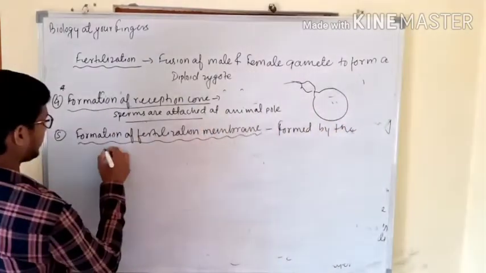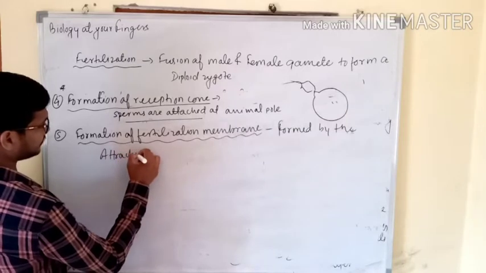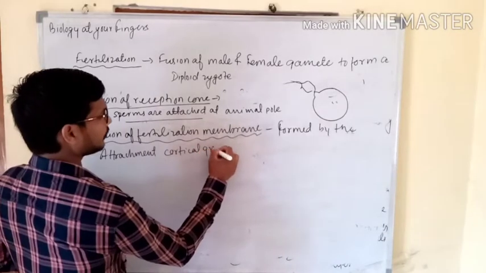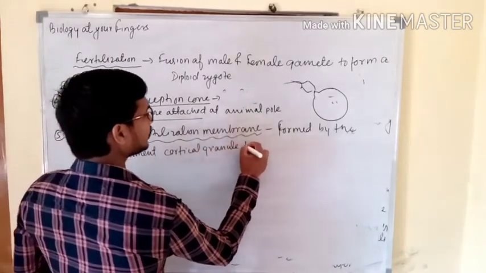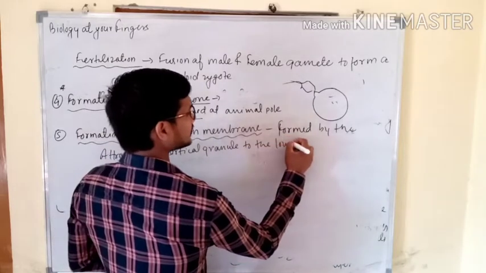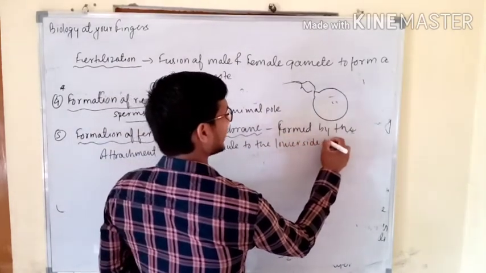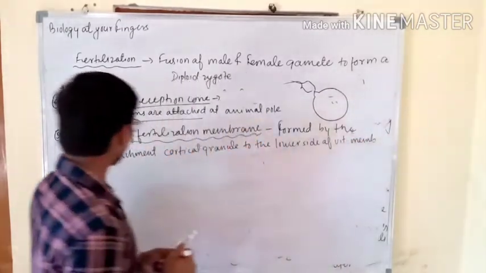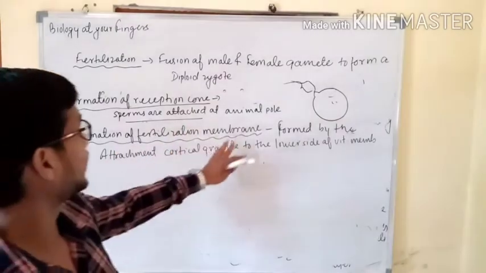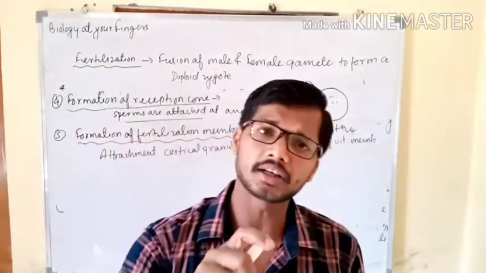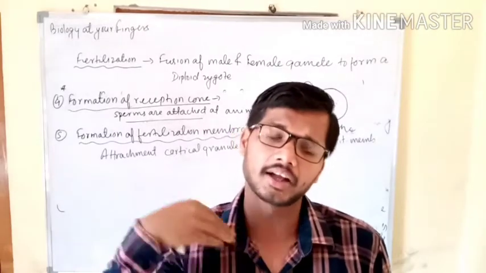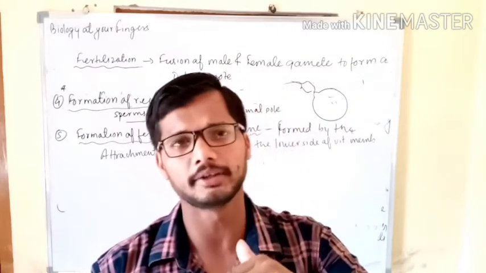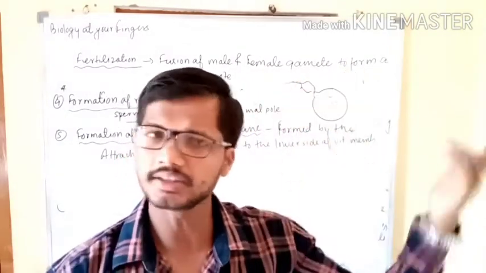we can say that attachment of cortical granule to the lower side of vitelline membrane. Actually, how is this fertilization membrane formed? These membranes are formed by the cortical region, and those cortical regions simply contain cortical granules, and when those cortical granules attach to the vitelline membrane, this one is formed.